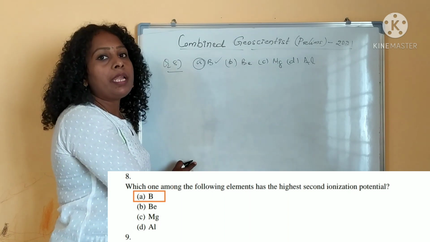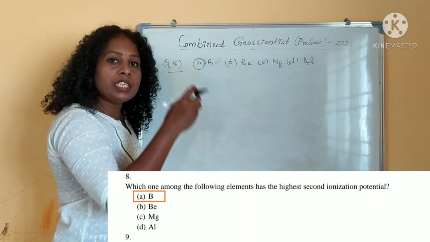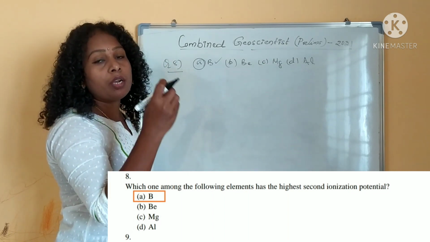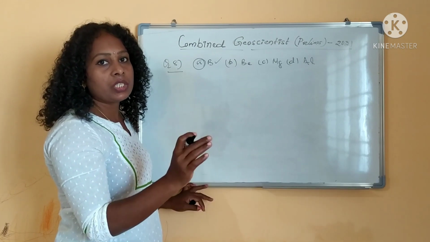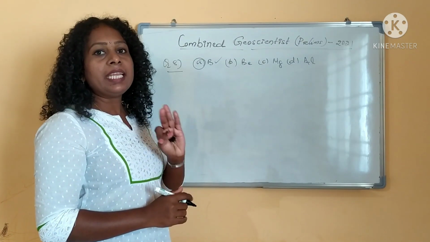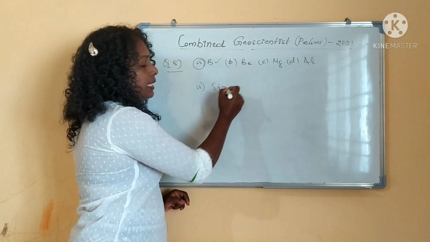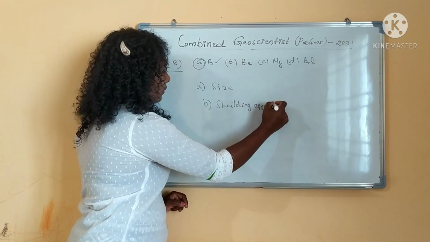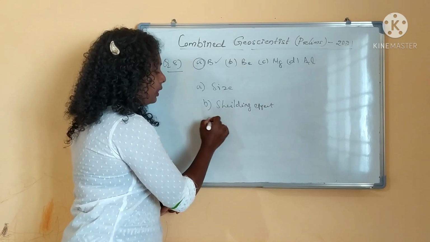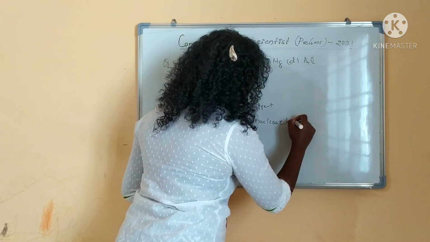What do we mean by ionization energy? Ionization energy is the energy required to remove an electron from the outermost shell. It depends mainly on three factors. The first factor is size, the second is the shielding effect, and the third is effective nuclear charge.